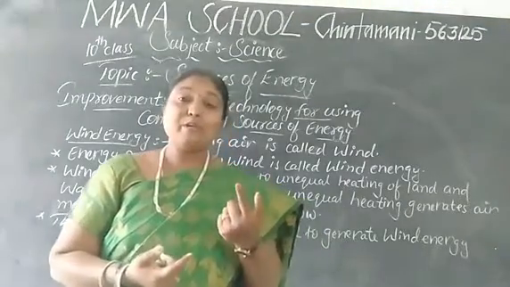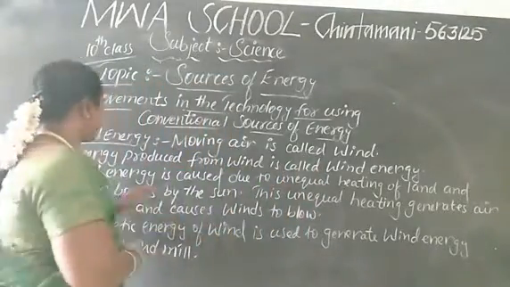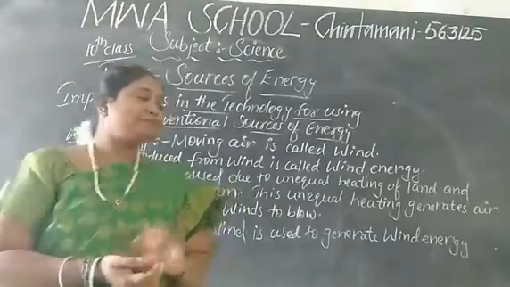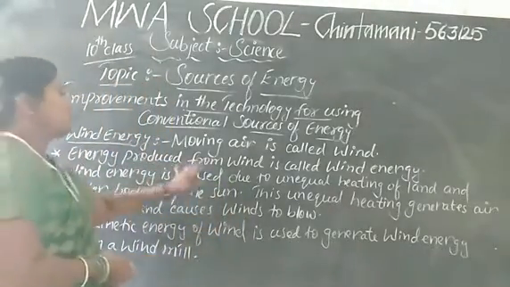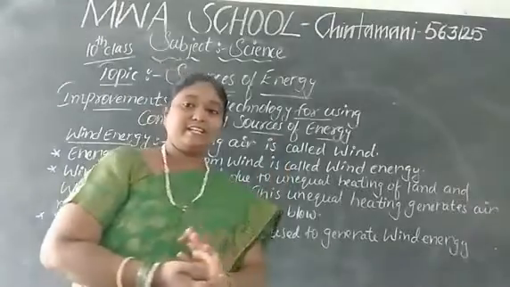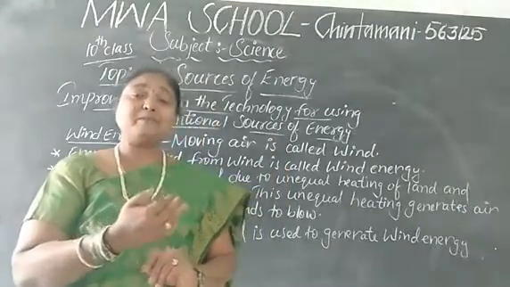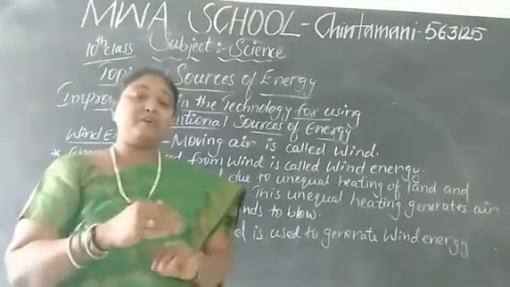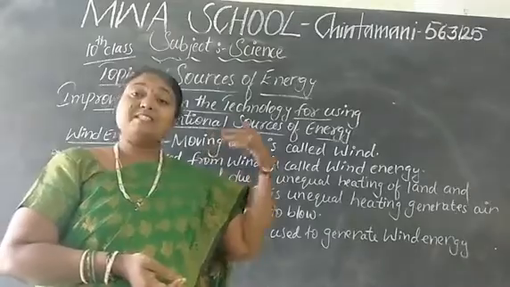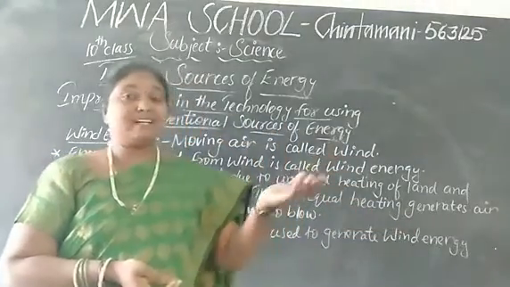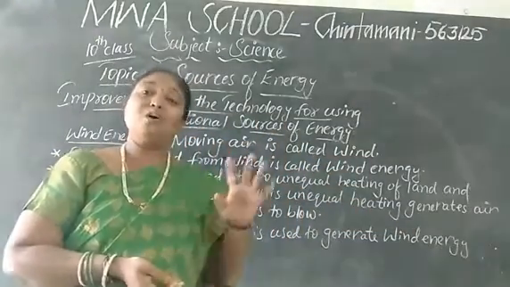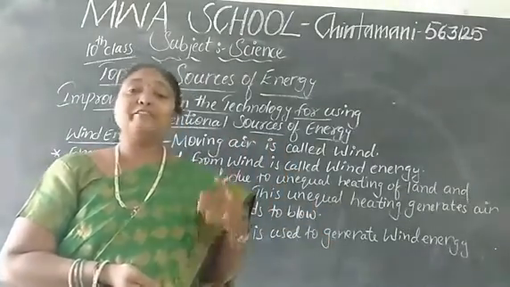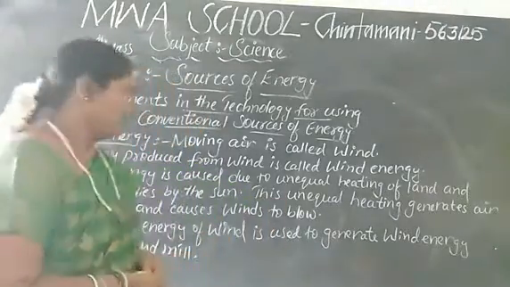First of all, what do you mean by wind energy? Moving air is called wind. Energy produced from wind is called wind energy. What is produced from the wind, we call wind energy. What is produced from the sun, we call solar energy. What is produced from the water, we call tidal energy. So what do you mean by wind energy? Producing energy by using the wind, we call wind energy.